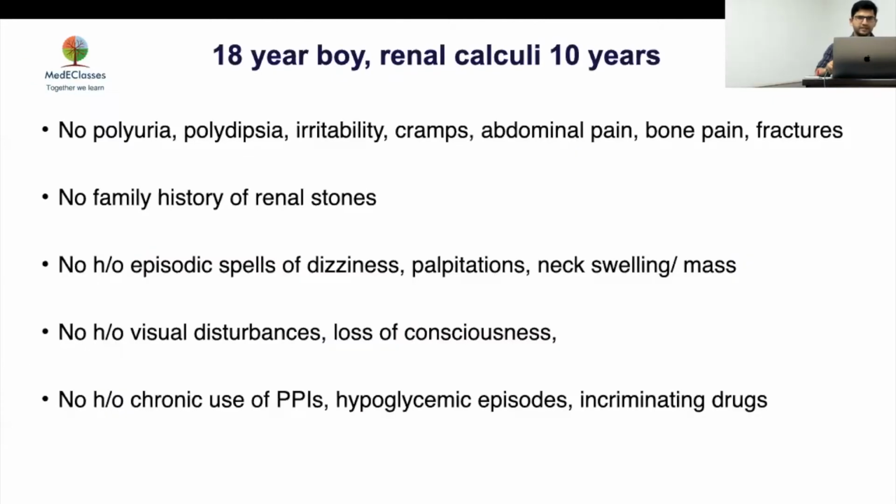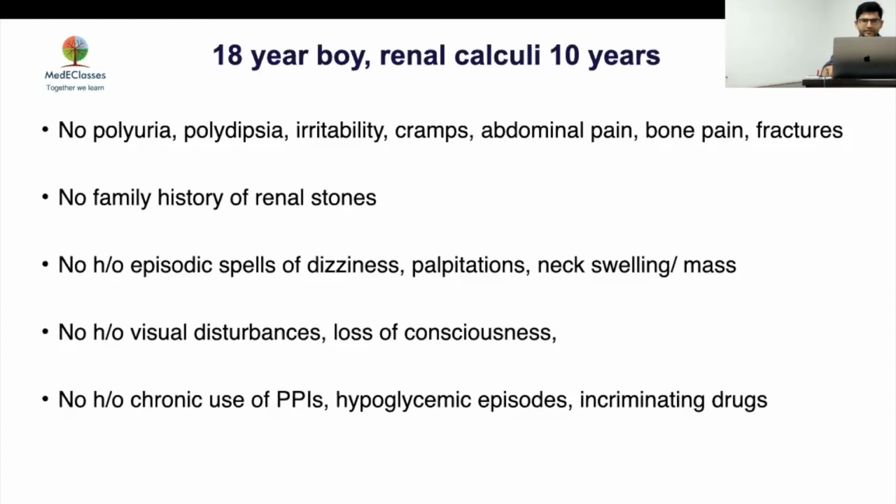It was an 18-year-old boy with a history of renal stones since the past 10 years. So this is what we have till now. But more importantly, he didn't have any polyuria, no polydipsia, no irritability. In the sense, he didn't have any symptoms of hypercalcemia. The second question that comes to mind is whether this is FHH or not. So there was no family history of any renal stones.